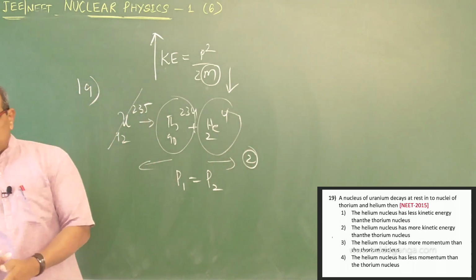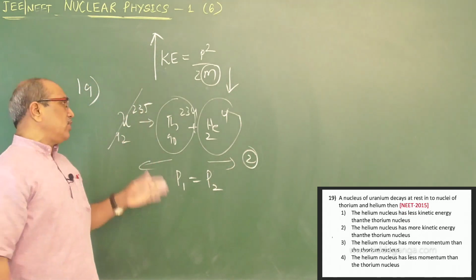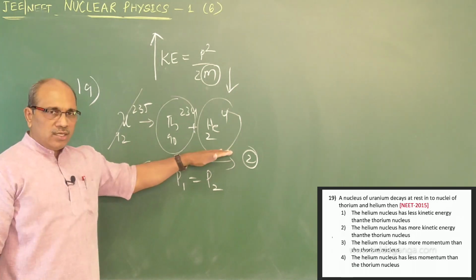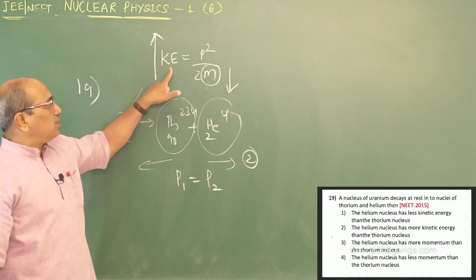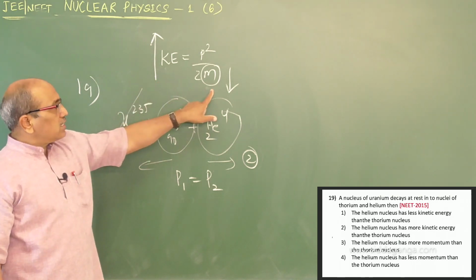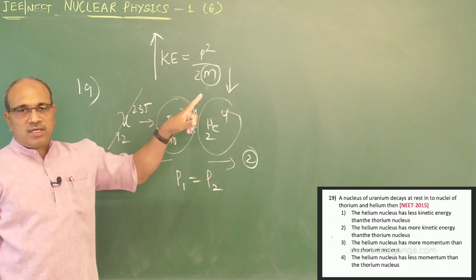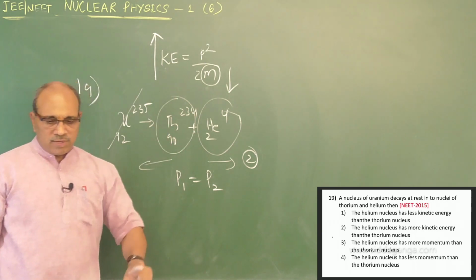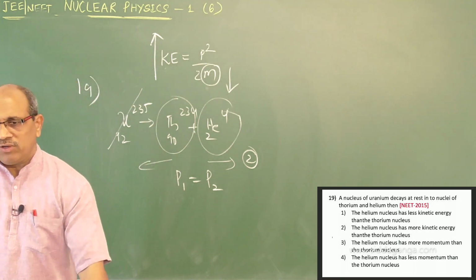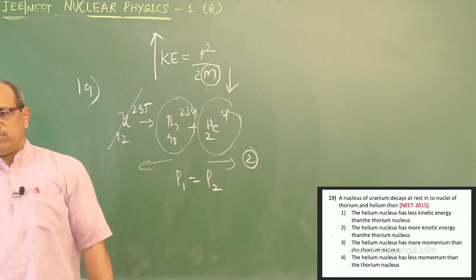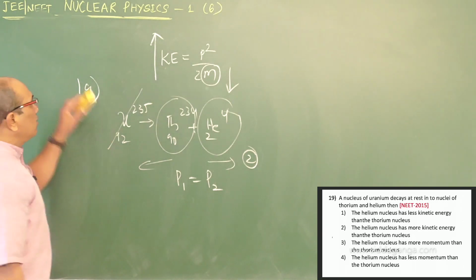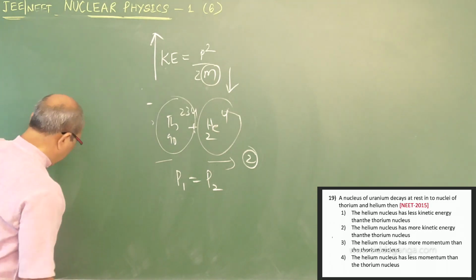I hope you have understood. It's a conceptual question. When uranium breaks down into two nuclei, the two nuclei generated have the same momentum. Take the kinetic energy expression to make it clearer: less mass, more kinetic energy. Helium and thorium compared, helium has less mass. Therefore, it has more kinetic energy. Option number 2, helium nucleus has more kinetic energy than thorium nucleus.